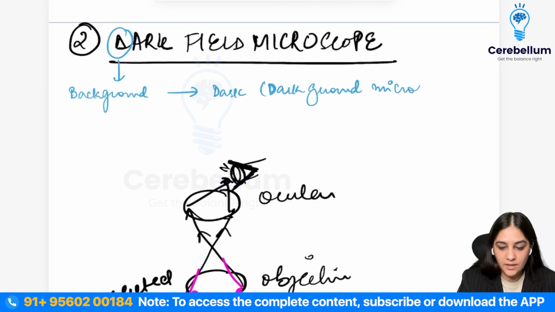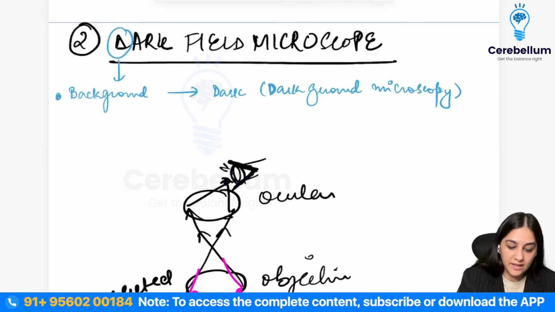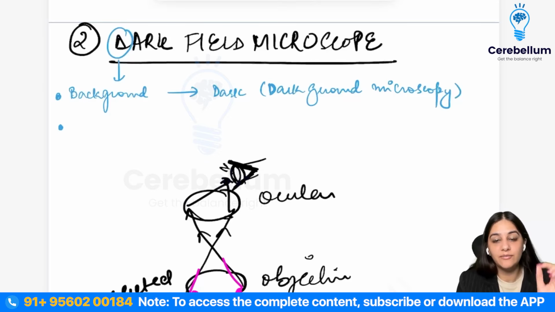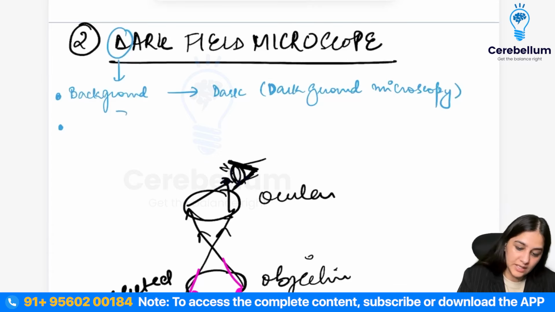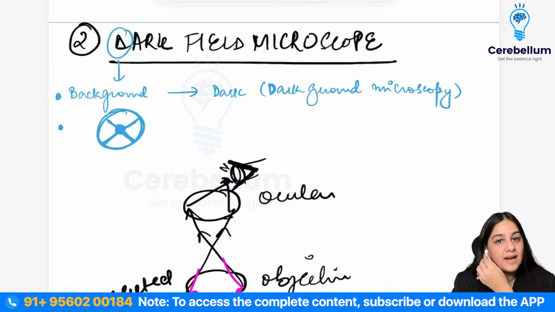So dark ground microscopy, dark field microscopy, both of them are same, because what you are doing here is that your background is dark, and what you have done is you have put some disc here which has a central opaque area. So you have put a disc here which has a central opaque area, and you're letting the light pass through the periphery. So what is happening is that all the light is converging on the specimen, and your background is becoming dark, but your specimen is becoming illuminated, right?